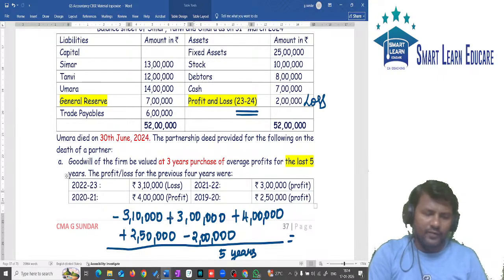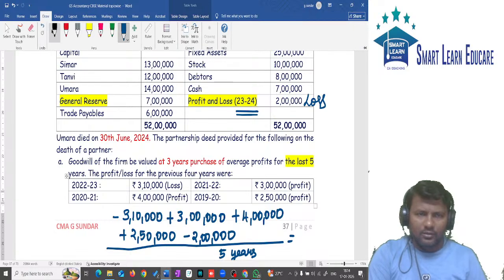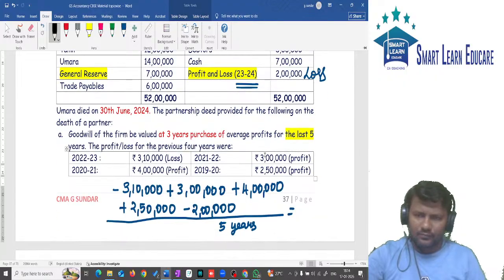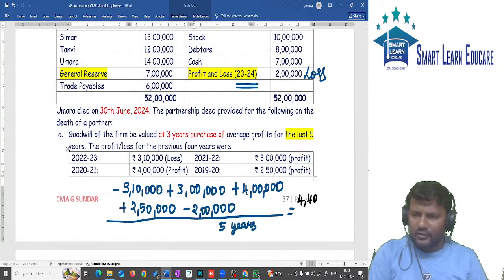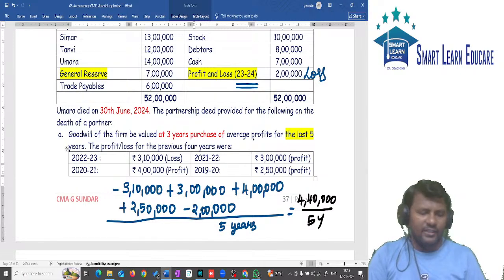Now you should find the answer. So it is 3,10,000 minus, plus 3 lakh, plus 4 lakh, plus 2,50,000, minus 2 lakh. The total profit is 4,40,000 divided by 5 years. 4,40,000 divided by 5 years.